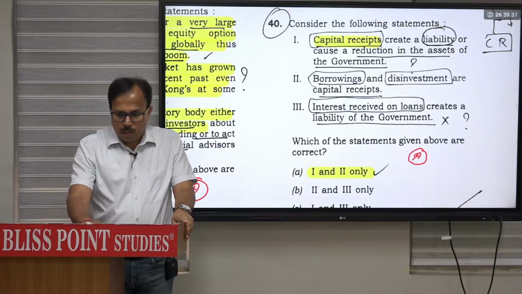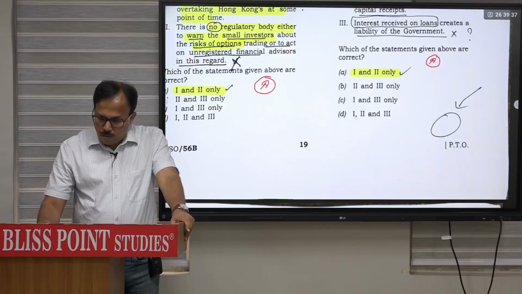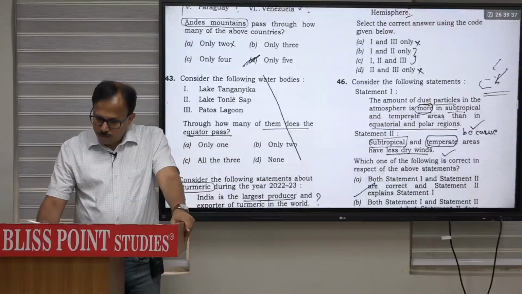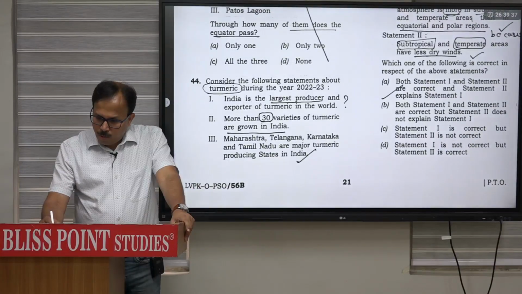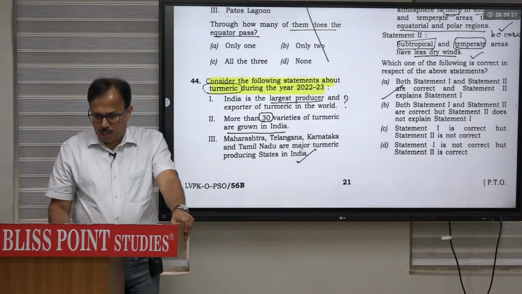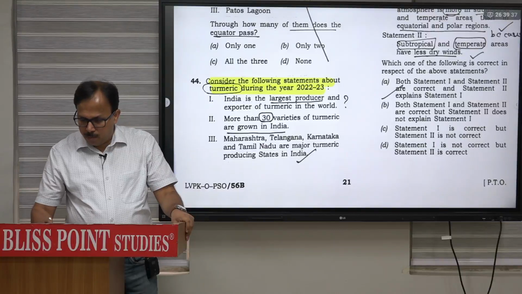So question number 40 then. Question number 44. Consider the following statement about turmeric during the year 2022-23. India is the largest producer and exporter of turmeric in the world.